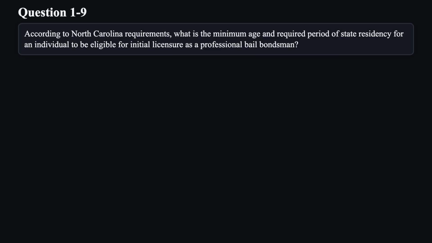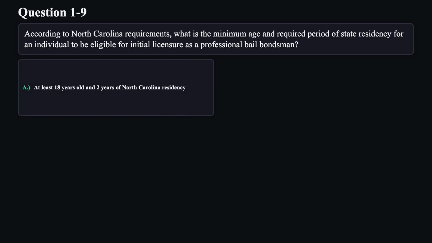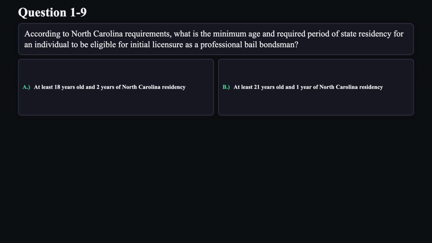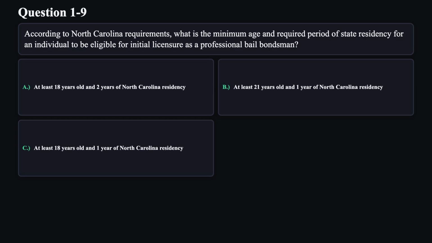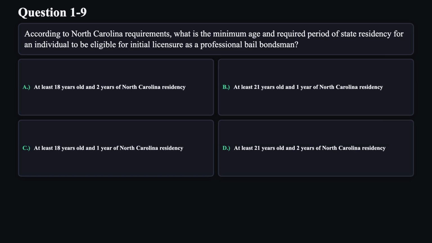Question 9. According to North Carolina requirements, what is the minimum age and required period of state residency for an individual to be eligible for initial licensure as a professional bail bondsman? A. At least 18 years old and 2 years of North Carolina residency. B. At least 21 years old and 1 year of North Carolina residency. C. At least 18 years old and 1 year of North Carolina residency. D. At least 21 years old and 2 years of North Carolina residency.